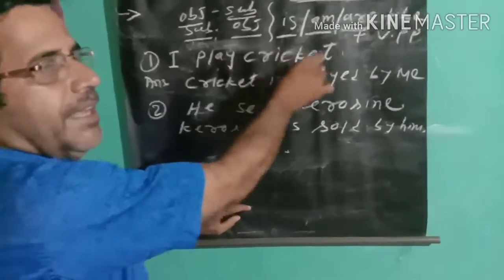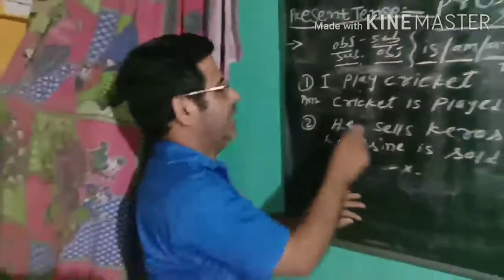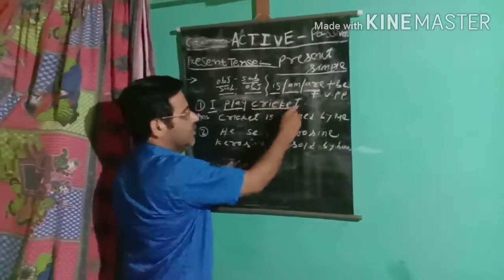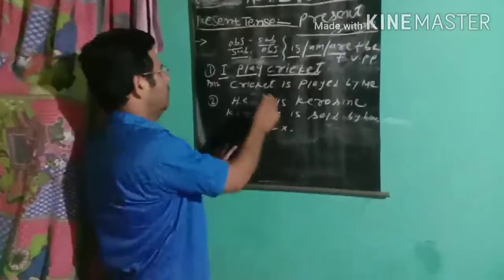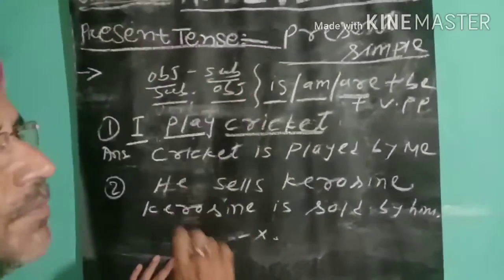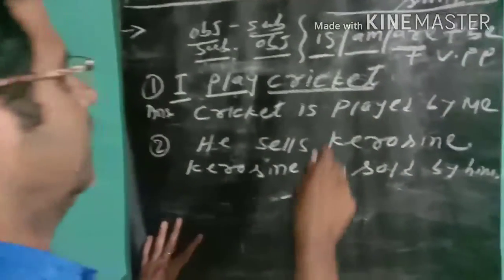For example, I play cricket. This is the active sentence. Here I is the subject, play is the verb, and cricket is the object. So subject becomes object and object becomes subject.